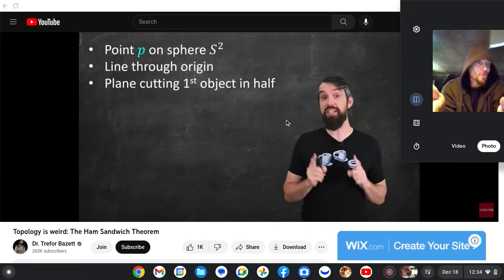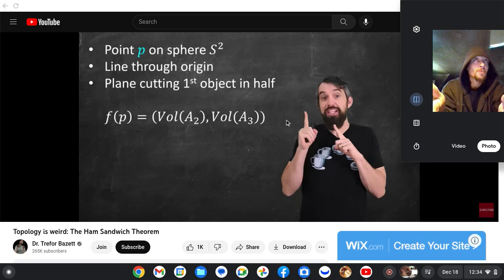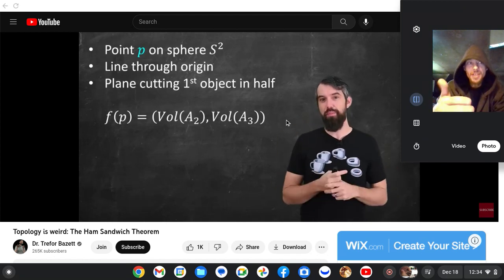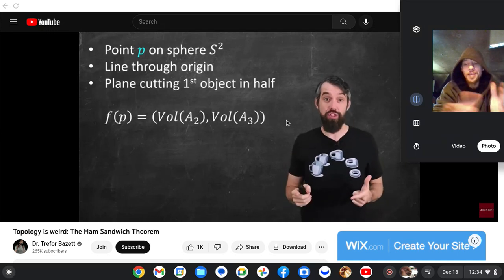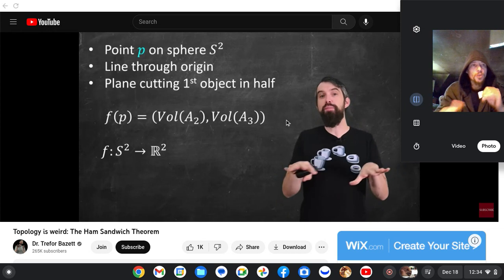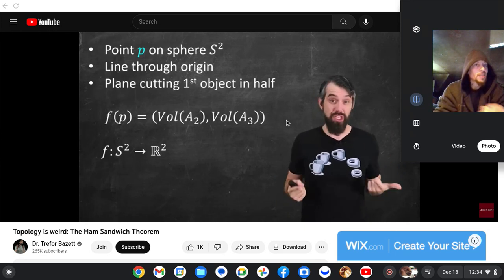Now what I'm gonna do is construct a function. Its input is P, a point on the surface of the sphere. I need it to be two-dimensional, that is, a map from S2 to R2, so all those two-dimensional points on the surface are connected on this plane.